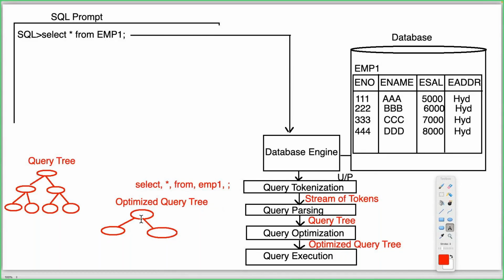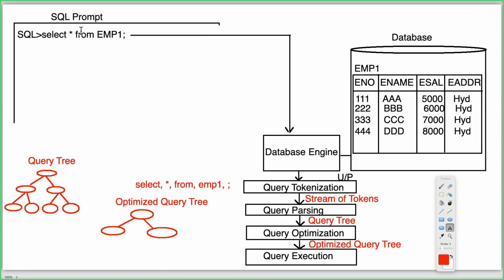How is this query execution phase able to execute that? The query execution phase contains an interpreter internally. That interpreter can execute that query tree. By the execution of that query tree, it performs the select operation. As per that select operation, it will fetch the total data from the database. The total data will be submitted to the client. Who is the client here? The SQL prompt is acting as a client. We can understand that clearly.